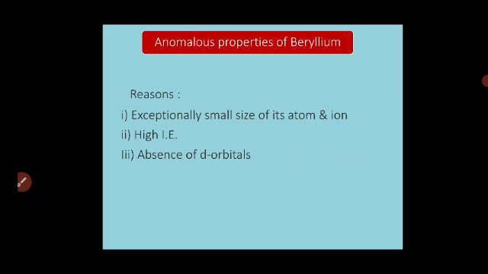Now the reasons are common as that of lithium: the exceptionally small size of its atom and ion, that is, atomic and ionic size is very small; high ionization enthalpy, that is, the energy required to remove the electron is very high; and absence of d orbital, meaning there are no d orbitals to expand or to accommodate the unpaired electrons.